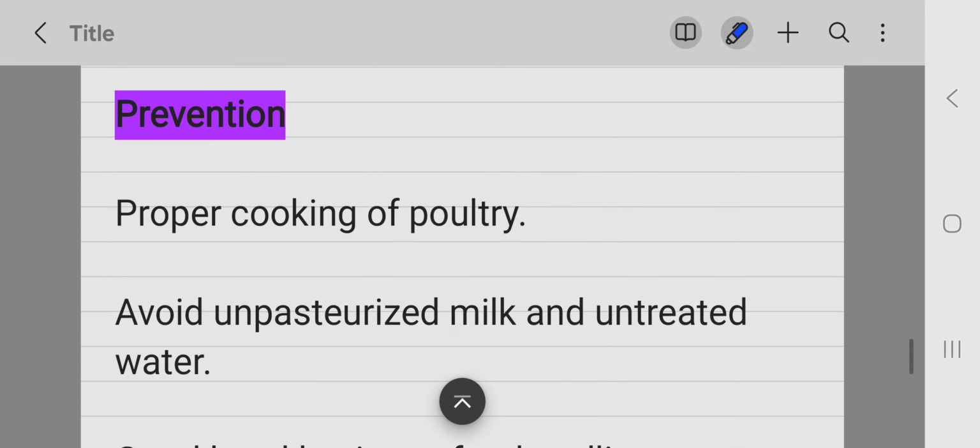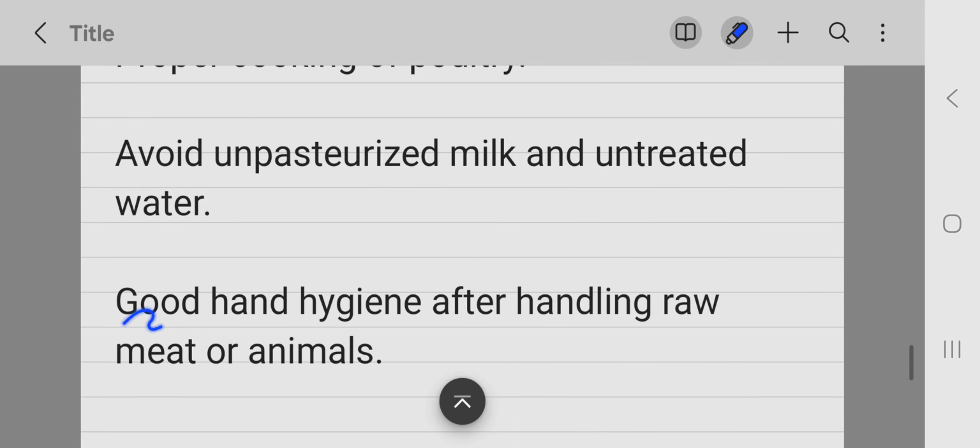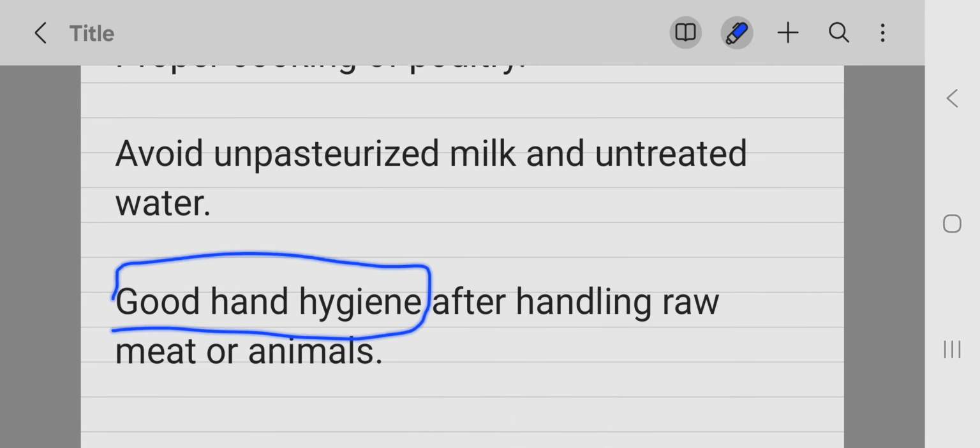Prevention. As I have told you, poultry are a reservoir for this bacteria. Therefore, you have to go for proper cooking of poultry. Avoid unpasteurized milk and untreated water, and good hand hygiene as for every infection.